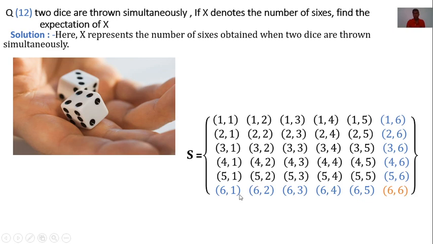Now see here, 6 on the first die and no 6 on the second die: these are 5 outcomes out of 36. Therefore, its probability is 5 by 36. And no 6 on the first die and 6 on the second die: these are 5 outcomes out of 36. Therefore, its probability is 5 by 36.